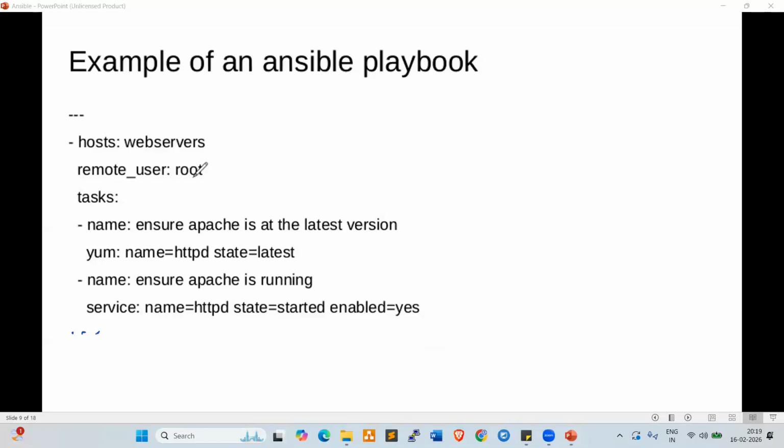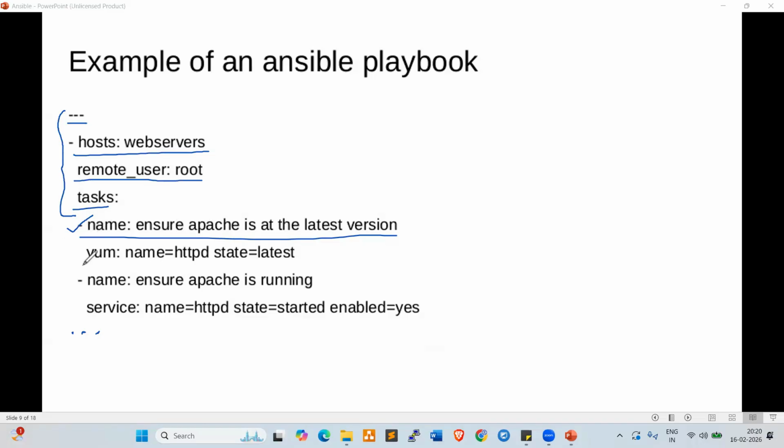The remote user, a root user, we are using to perform the tasks. Tasks, look at here: Ensure Apache is at the latest version. This is a description, right? This is not mandatory. These three lines are common for every playbook, three hyphens common for every playbook. The remote user is the user we are using, so an ec2-user or root user or any other user. Tasks, right? Which tasks we are going to perform. These lines are very common for every playbook, and this is for description, for our understanding.